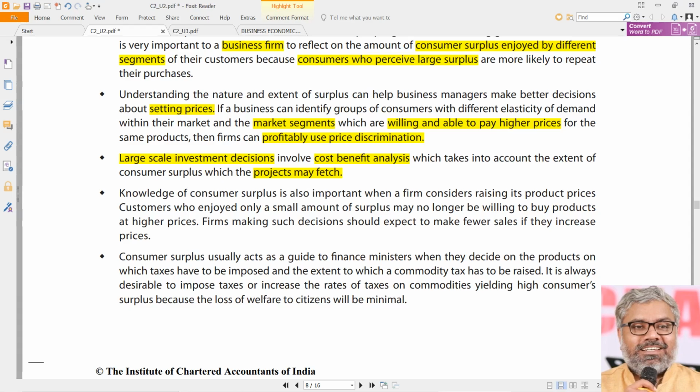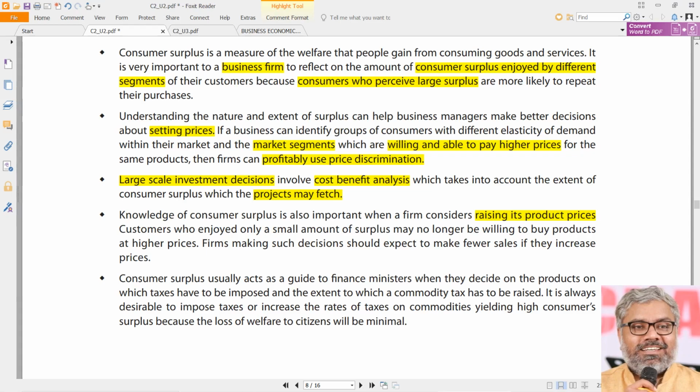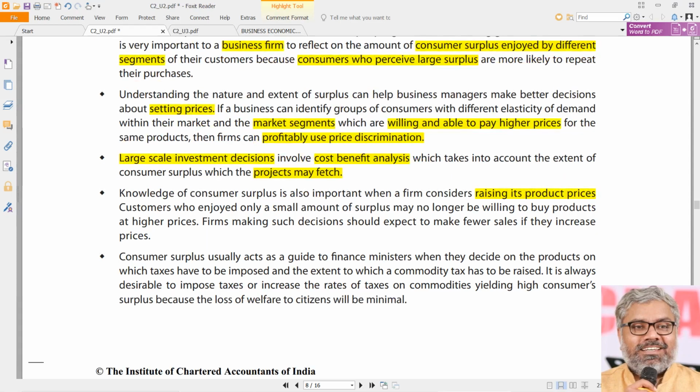So here, consumer surplus knowledge is important for firms, particularly when they raise the product prices. Same thing now. Even the second point is talking about setting the prices. Now we are talking about raising the prices. Setting the prices was about two different markets. We were talking about price discrimination in two different market segments. Now, for existing products, a company wants to increase the price. Can they do that? If the consumer surplus is already very low, can they do that? Then definitely no, because consumers may not have any consumer surplus at that price and they may stop buying that product.